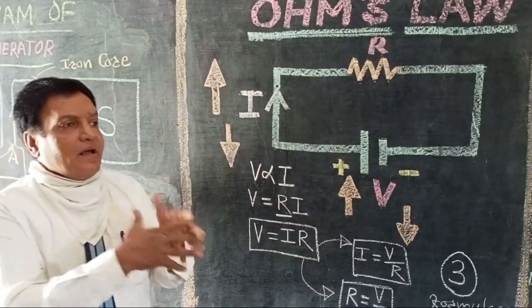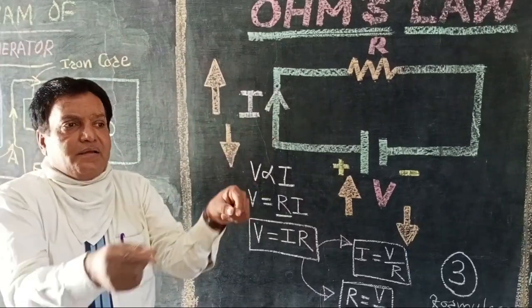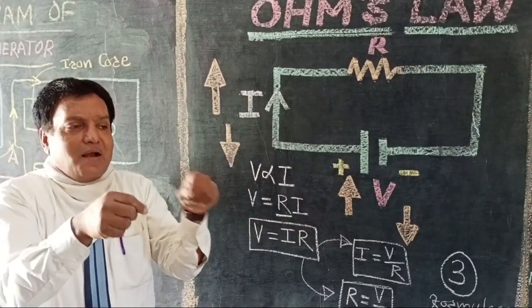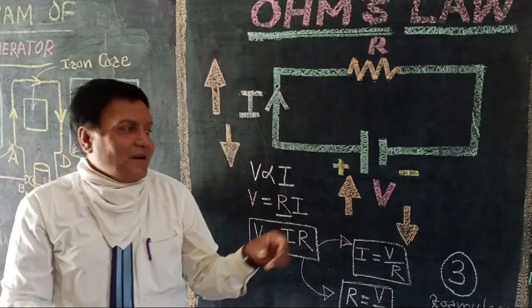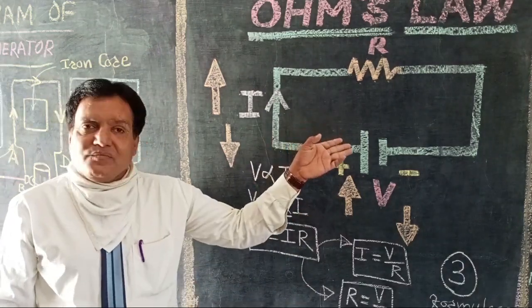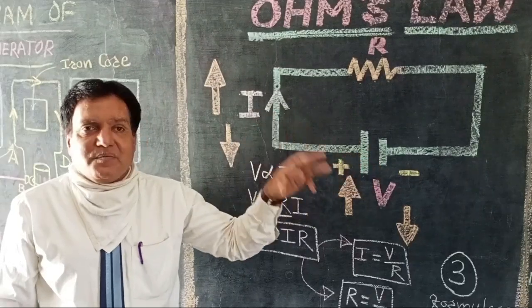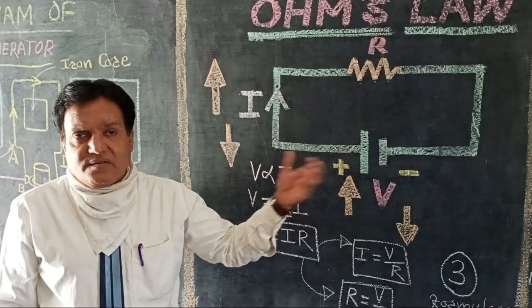Suppose we are fixing a wire to a battery, then we take the two end points of that conductor and fix them to the positive and negative terminals of the battery. The positive terminal is a long one, and the negative terminal is a short one. It is indicated in the circuit diagram. We have discussed what the circuit diagram is.